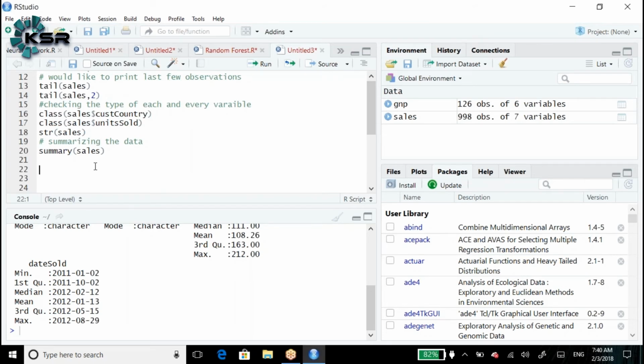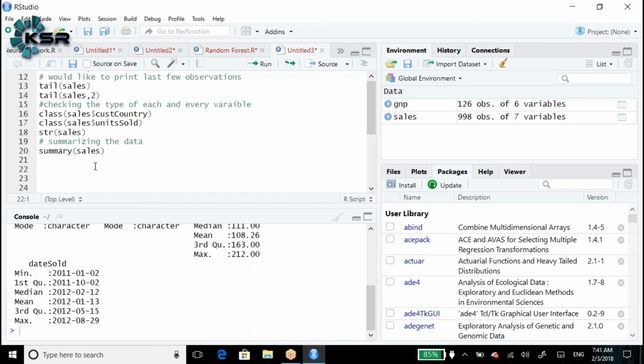Next: the summary function works well only for numerical data. It doesn't work for categorical data. Let's say we have a gender variable. What can we do with a category? How many times does male repeat? How many times has female occurred? That is basically the count. We can find counts only for categorical data. Based on the counts, we may find percentages.